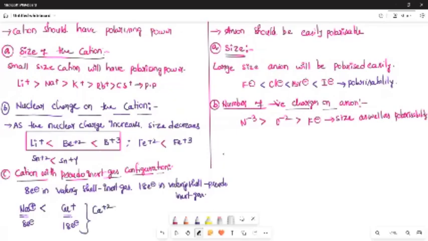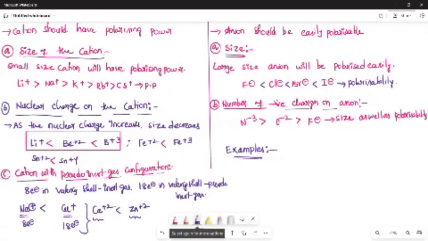Whereas Ca plus 2 versus Zn plus 2: Zn plus 2 is greater than Ca plus 2, because Zn plus 2 is the cation with the pseudo inert gas configuration, whereas Ca plus 2 is the cation with the inert gas configuration. Yes, these are the 5 points, and I am taking just 3-4 examples. It is a 4 marks question.